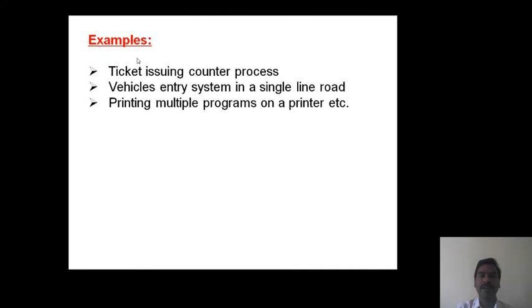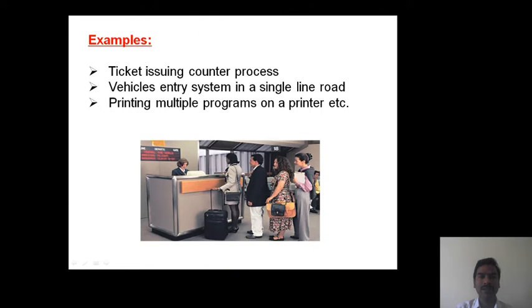Now these are different examples: ticket issuing counter, vehicles entry system in a single line road, printing multiple programs on a printer. So these are different examples of queue data structure.